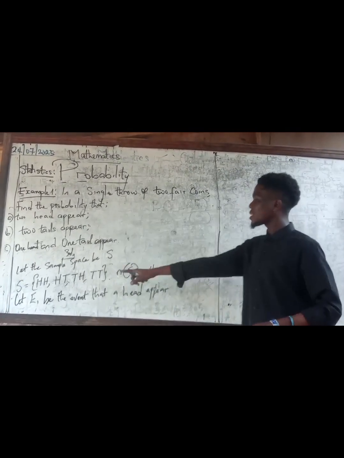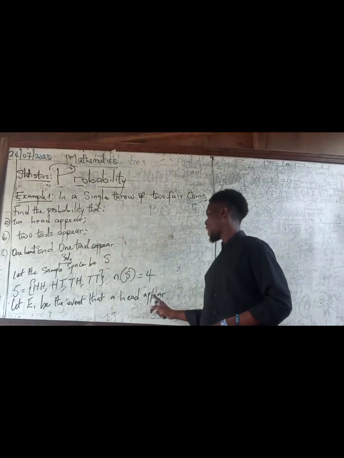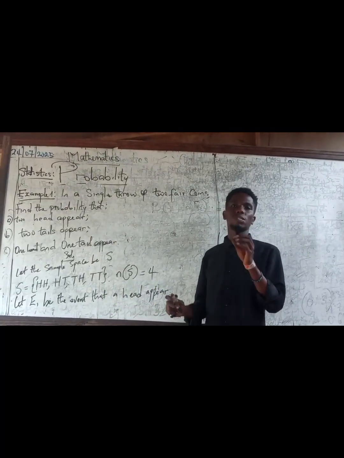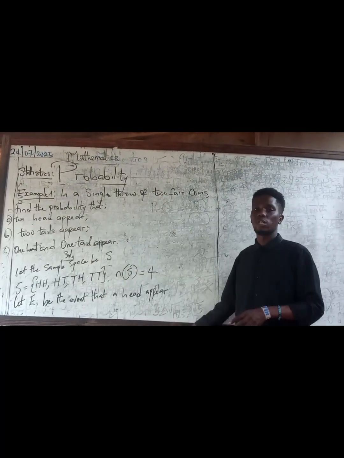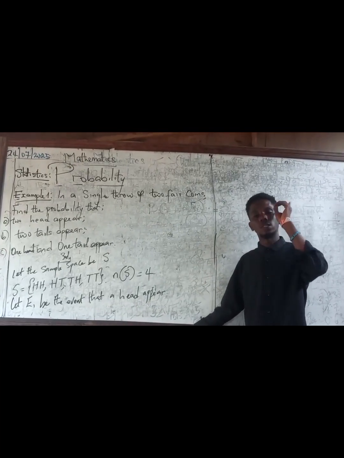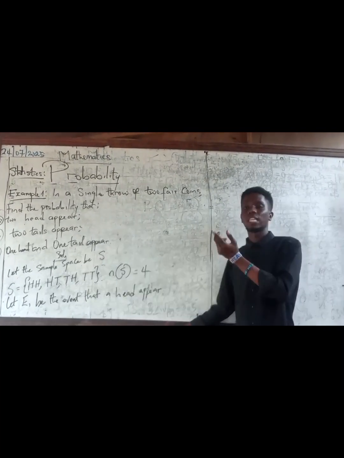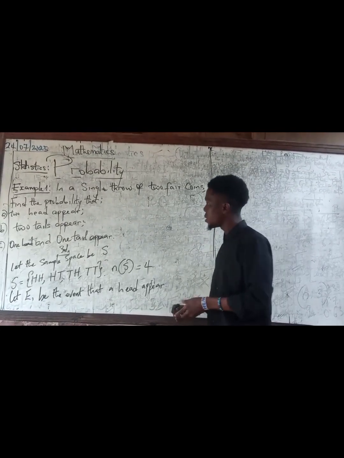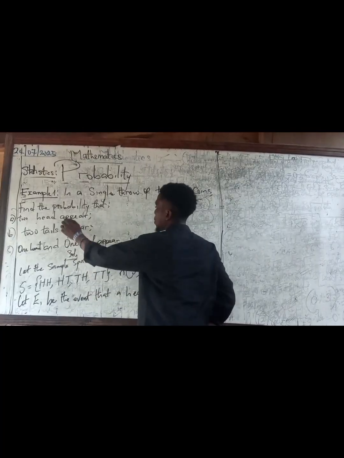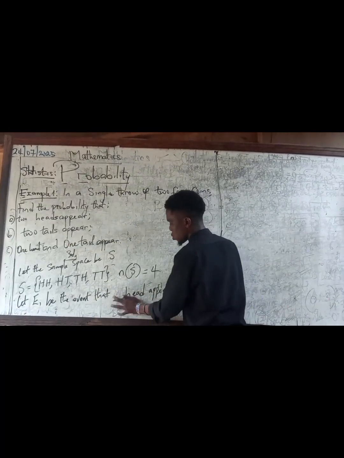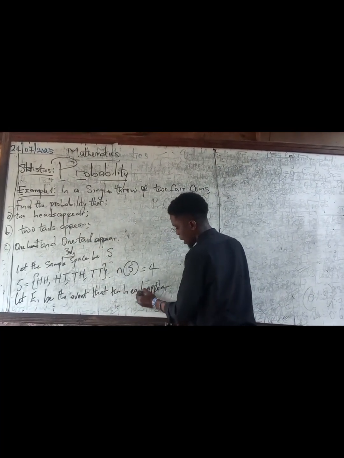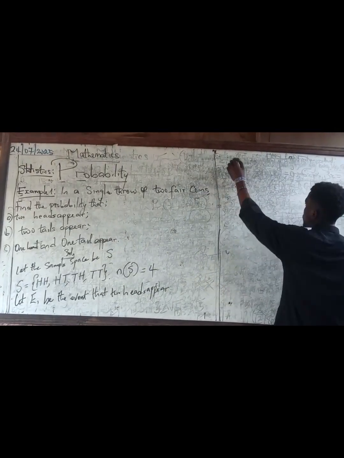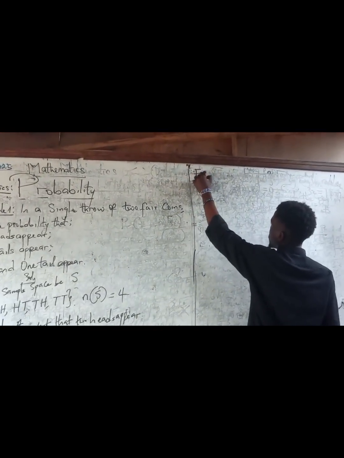So we say let E1 be the event that a head appears. Alright? Remember I told us that event space, you can have numerous event space. You can only have one sample space. So that's why I call that E1. So E1 will be the event that two heads appear. The event that two heads appear. So let's go. E1.